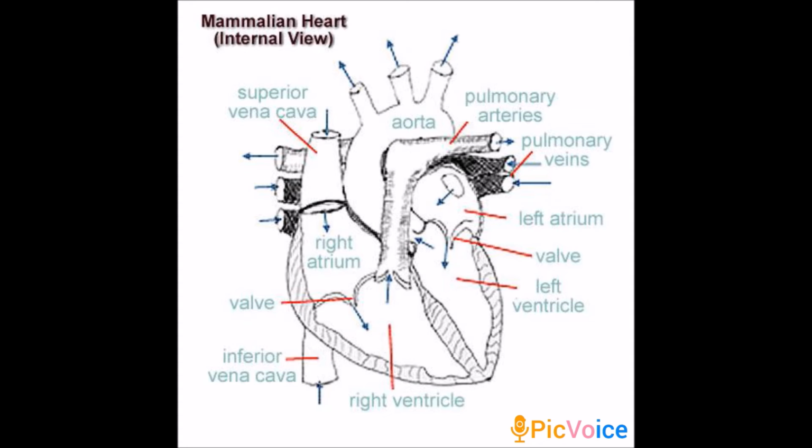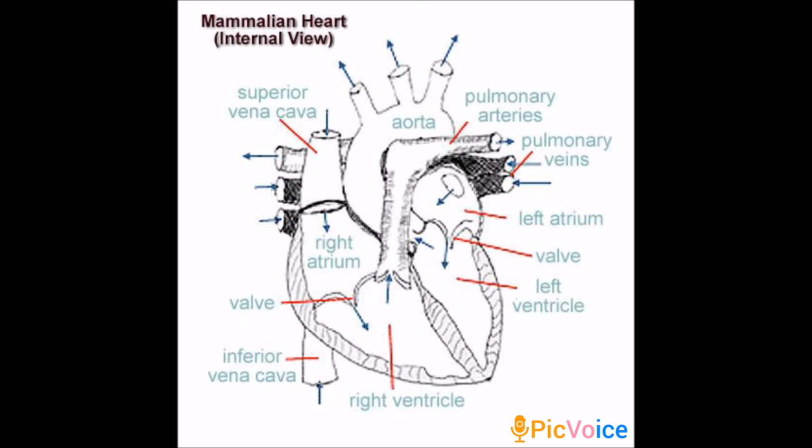Then the openings of the pulmonary artery and aorta are guarded by three semilunar valves. In the picture you can notice the pulmonary artery and aorta are guarded by three semilunar valves.